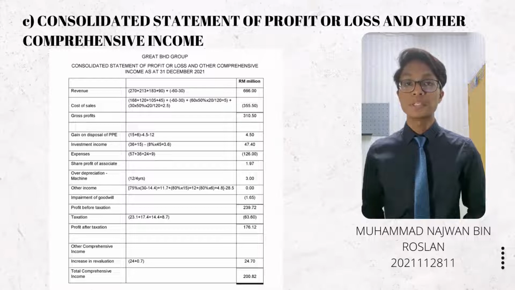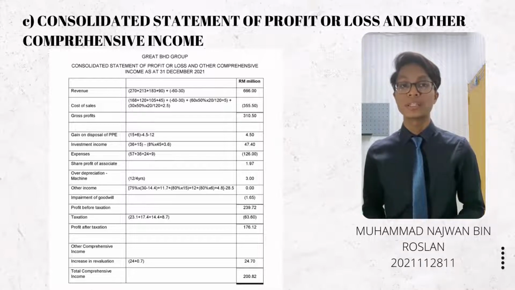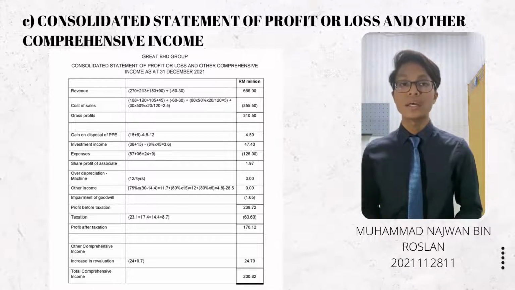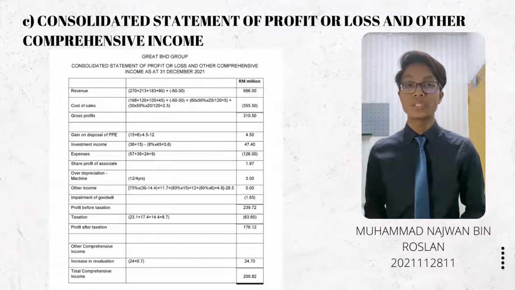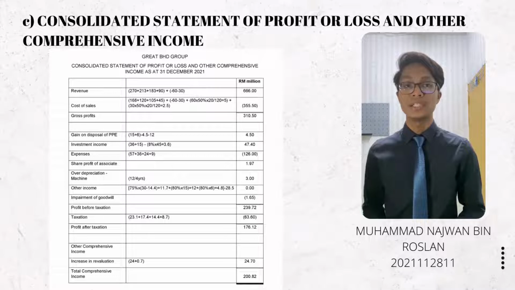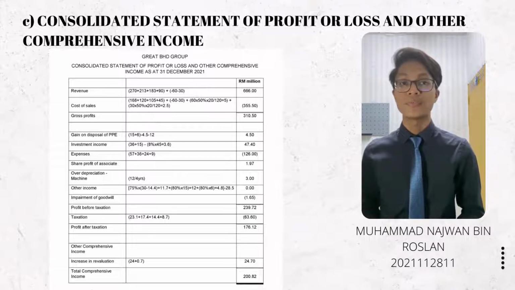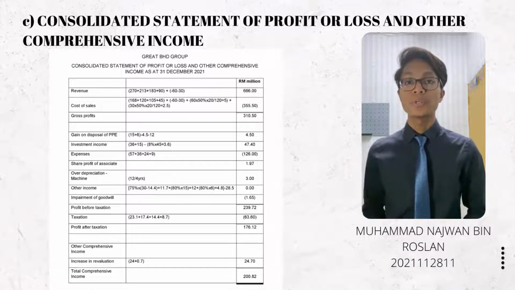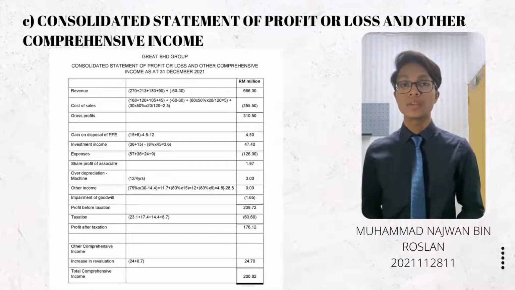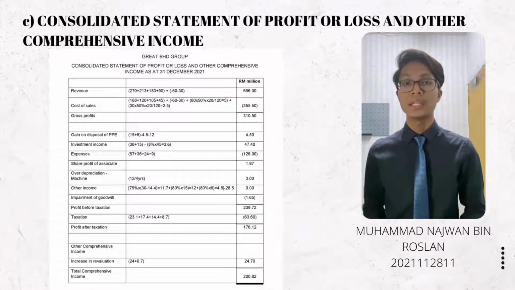And then expenses, we just total up the parent and the subsidiaries, and we will get 126 million. Share of profit of associate from the calculation earlier, 1.97 million. Over depreciation of machine, 12 million divided by 4 years, so we get the amount of 3 million.